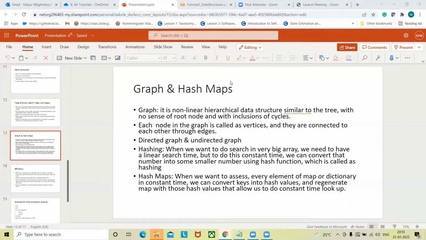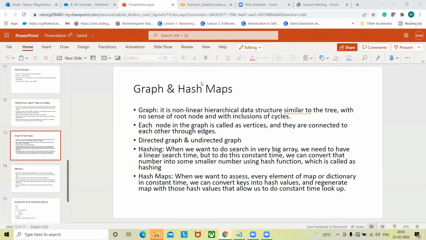Excuse me, Mayur. Yeah. You said about this bucket, right? 100 values will be stored in 10 buckets. Yes, yes. Just give me a moment. Yeah, tell me. So you were saying that 100 values will be stored in maybe 10 buckets.